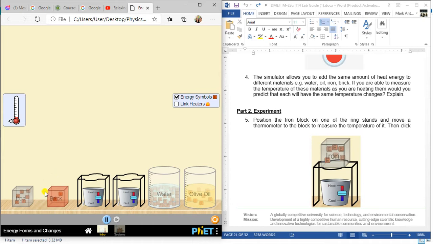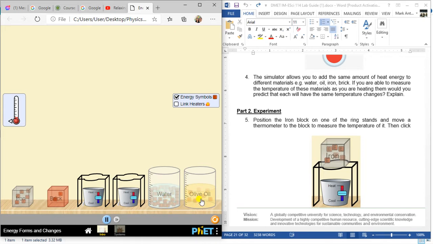So these energies are mobile, in the iron, bricks, water, and olive oil. So these are our materials. We have four: iron, bricks, water, and olive oil. And as you can see, each of them possesses some energies, the E, these small squares. As you notice, iron has more compared to brick. Brick has two. And for liquid, water has more energy content, olive oil has less.